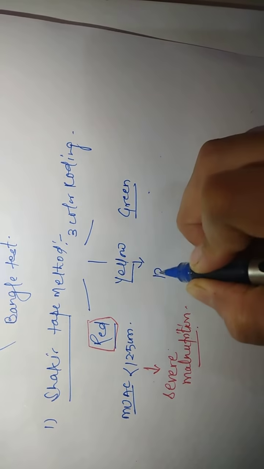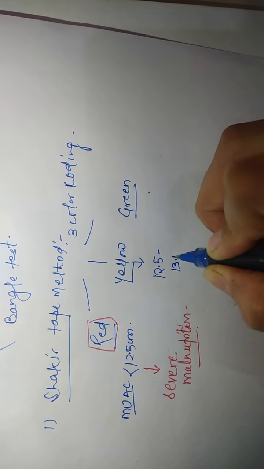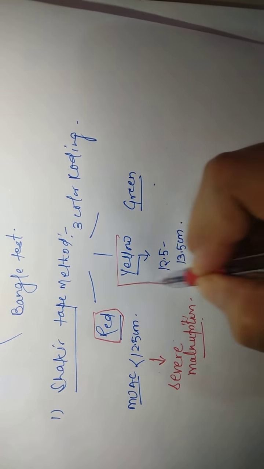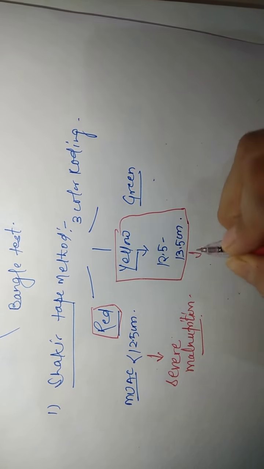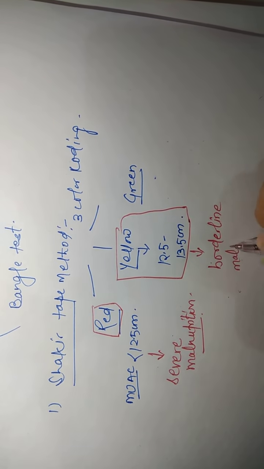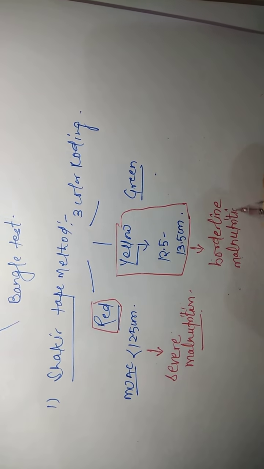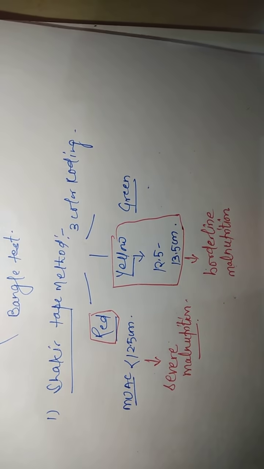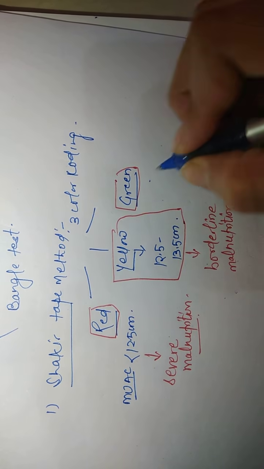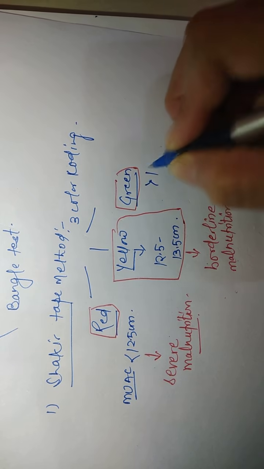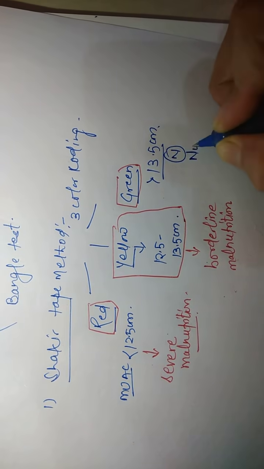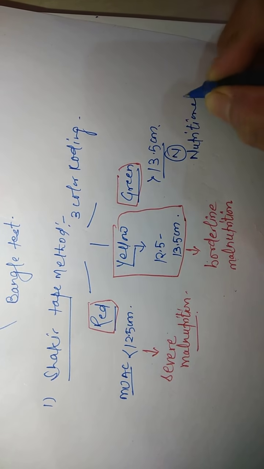If it is between 12.5 to 13.5 centimeter, the person falls into the yellow category, that means borderline malnutrition. Third is green. If the mid-upper arm circumference is more than 13.5 centimeter, the person has normal nutritional status.